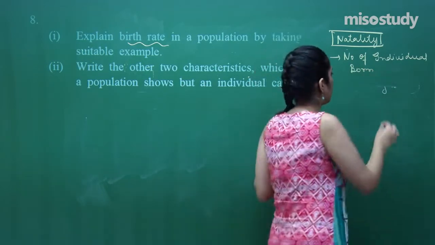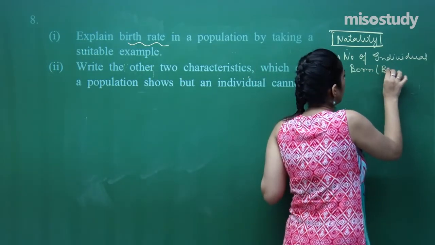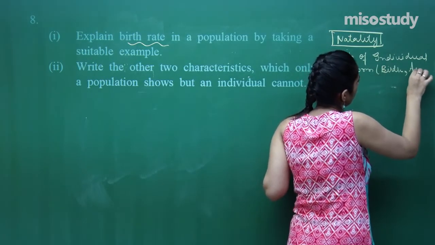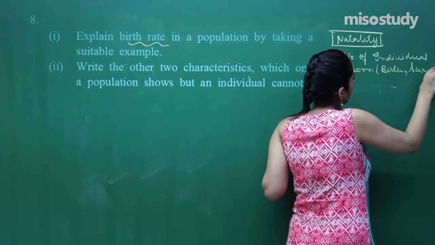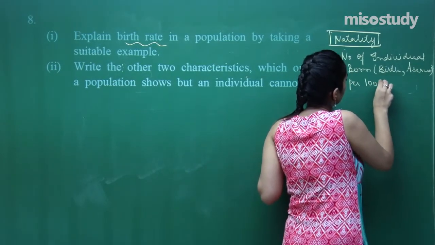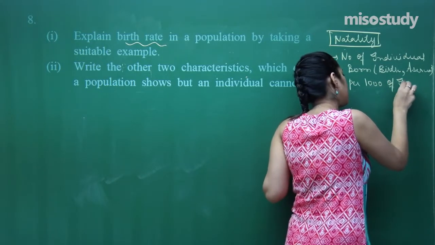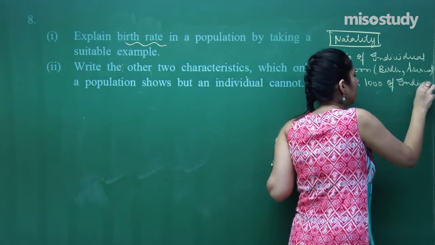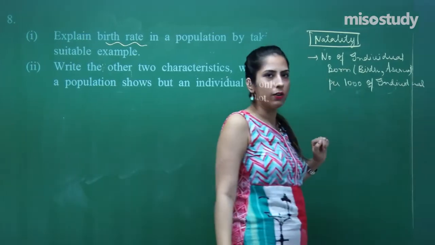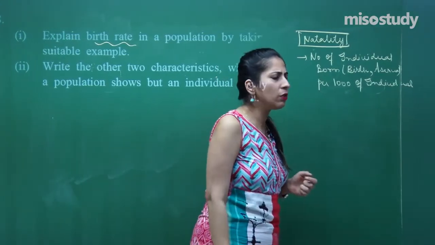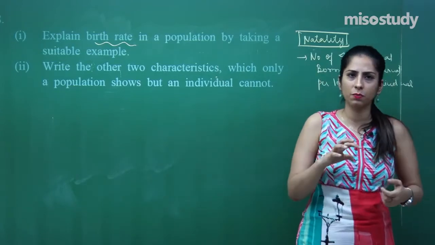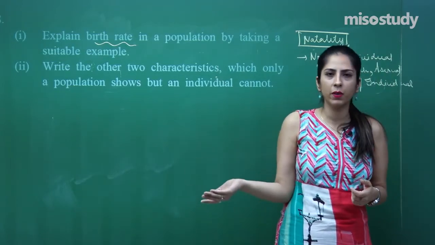by birth. There are different ways, either by birth or by fragmentation or by asexual reproduction, per 1000 individuals, is called natality or birth rate. In this, you can talk about any example, like in a population, initially the population is this much, after 2 years the population becomes this much.